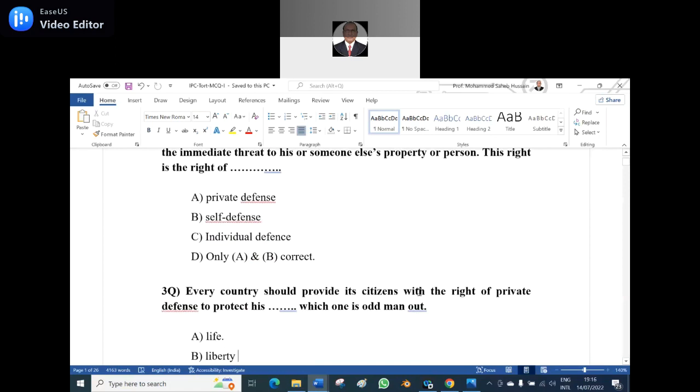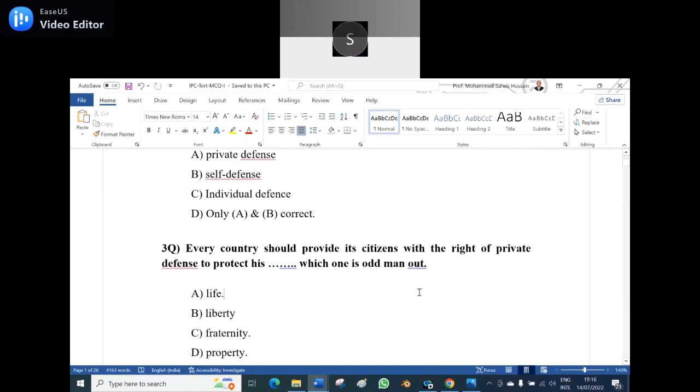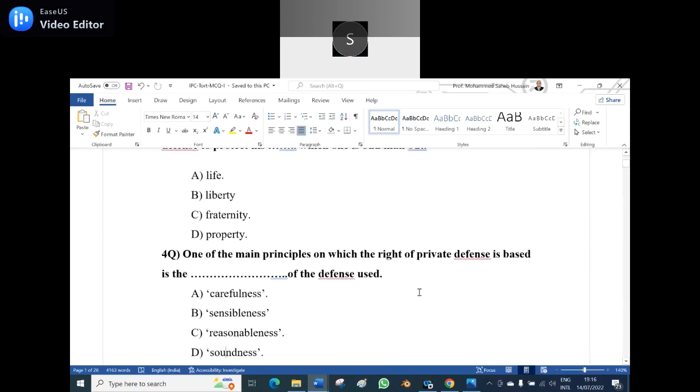Very good. The third question. Every country should provide its citizens with the right of private defense to protect their dash. Which one is the odd man out, not connected with the question? It is entirely different. Option A, life. Option B, liberty. Option C, fraternity. Option D, property. Fraternity, sir, option C. Yes, fraternity is not there because it is in the preamble. Life is secured, liberty is secured, property is secured by self-defense or self-help also.